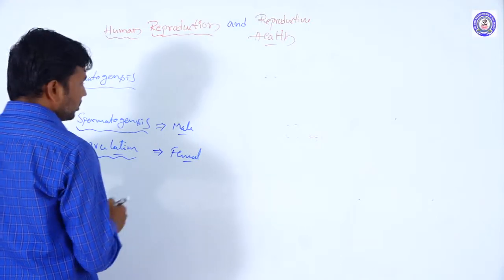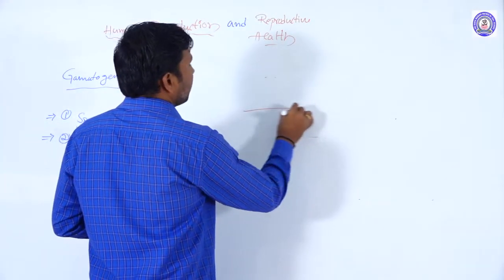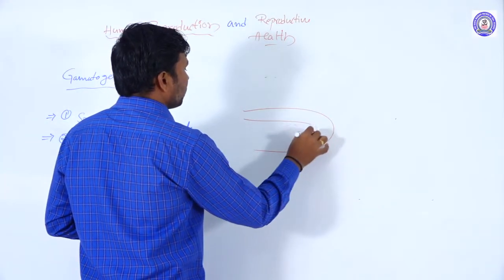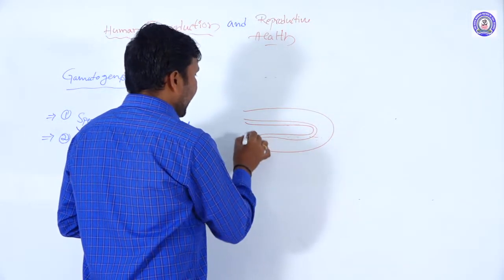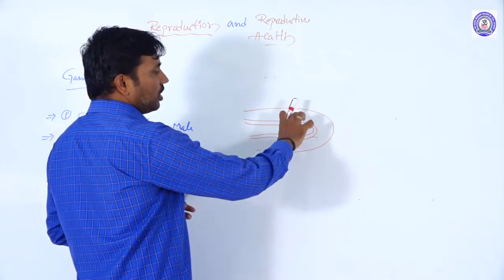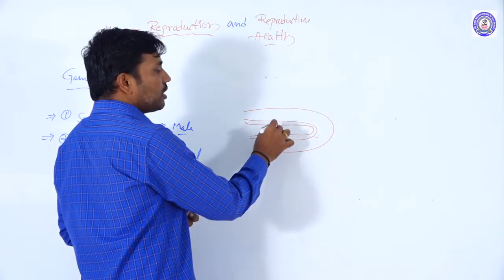We know that in the testicular sacs there are testicular lobules and seminiferous tubules.